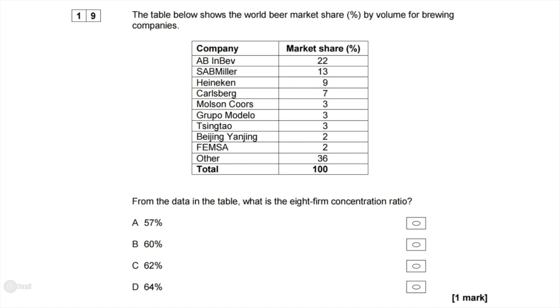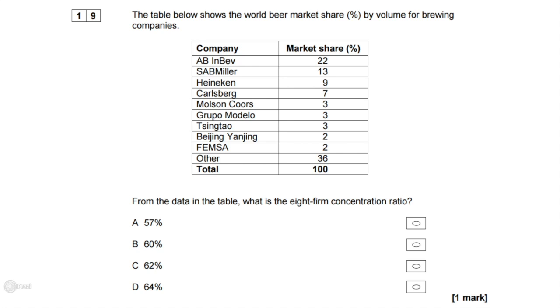So we see that AB InBev has the largest market share of 22, and as we move down, the market shares fall until we move to other, which are smaller brewing firms, which have a combined market share of 36. We are asked to find the 8 firm concentration ratio.